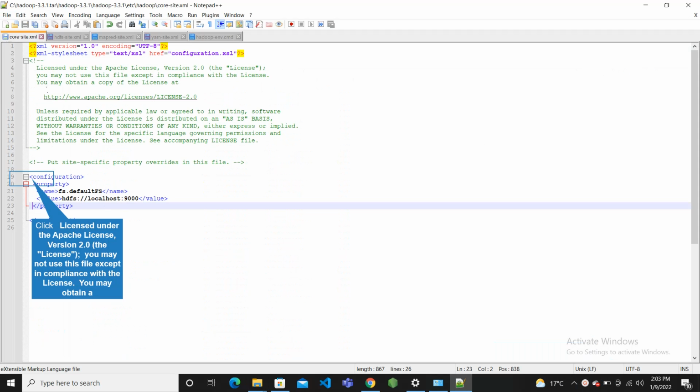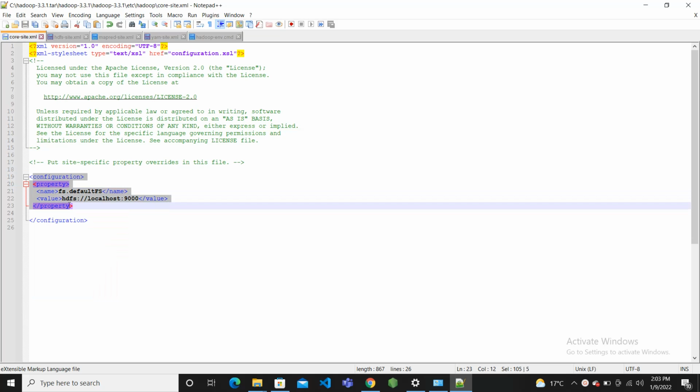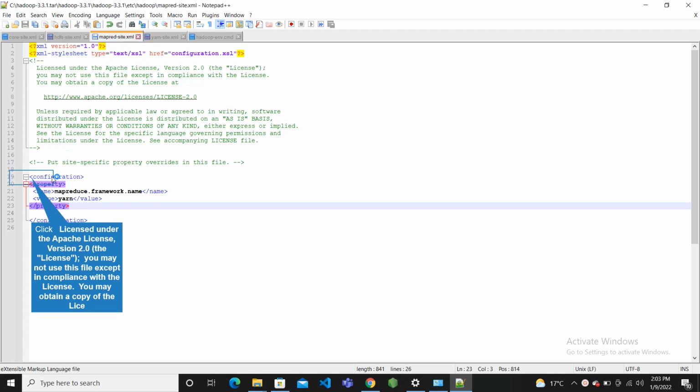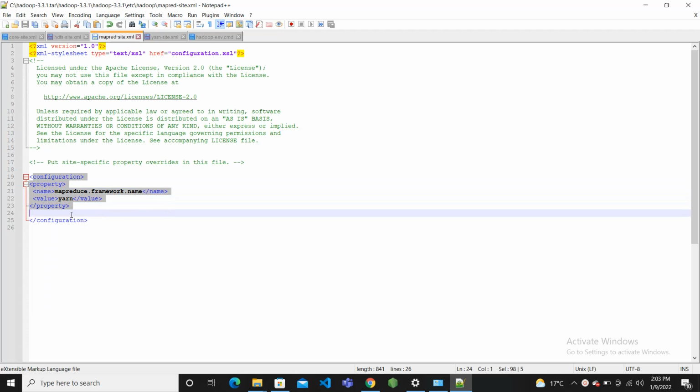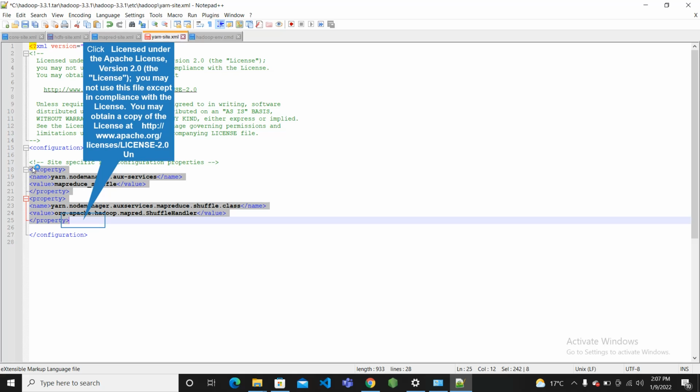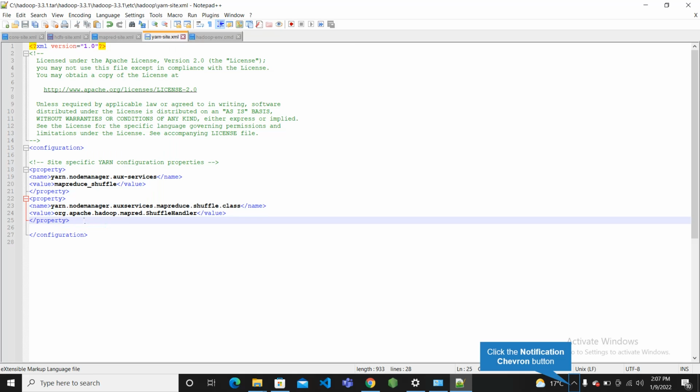Let's start with the core-site.xml. We have to configure it, and I already typed the code here, and you can use this. Now let's go with mapred-site, and here I already typed the code. You can use this one, and then now edit the yarn-site.xml file, and I typed this code already. Save it.